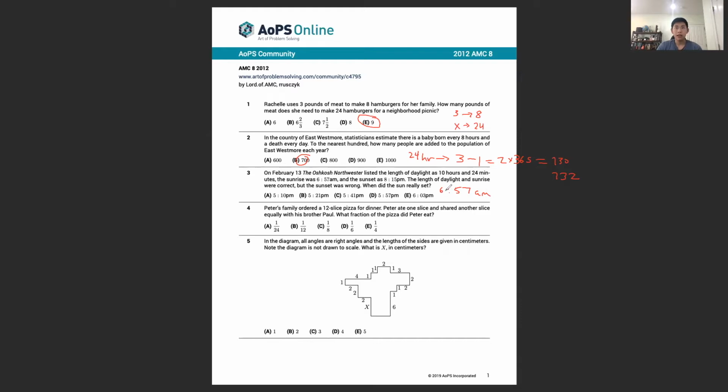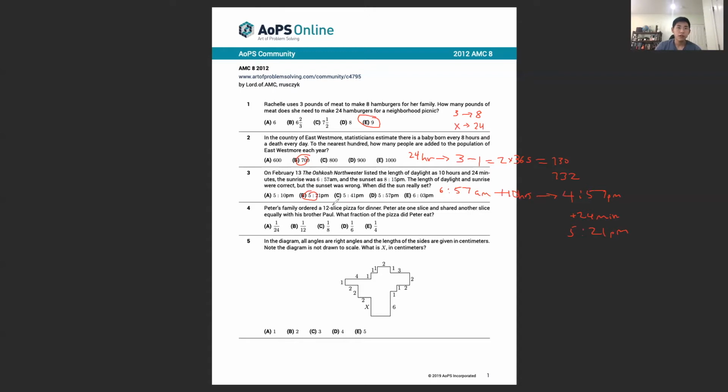We'll start by adding the 10 hours. So we add 10 hours, and we get that that's equal to 4:57 p.m. And now we just need to add 24 minutes, and we get 5:21 p.m. So that's option B.